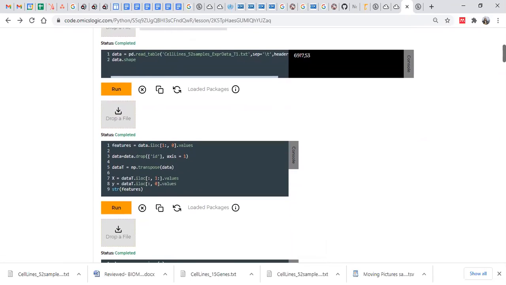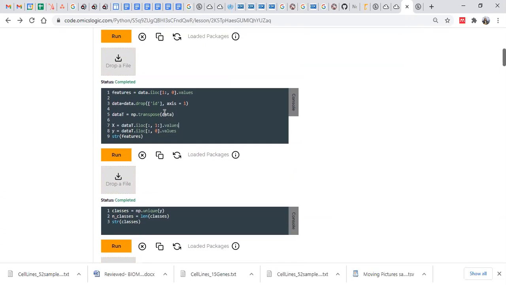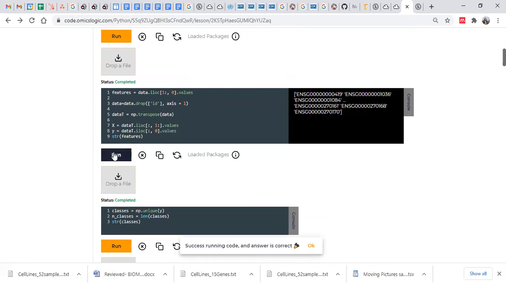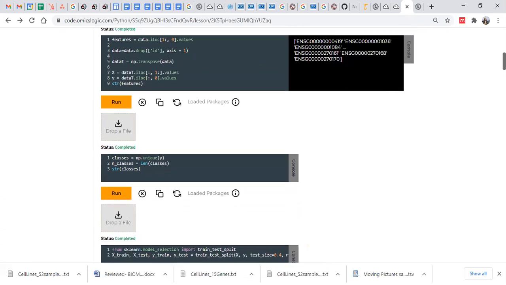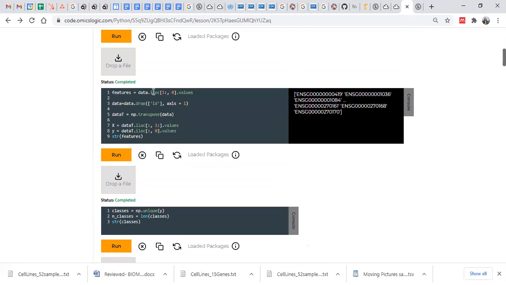In the next step, we are considering all the features. We take those values, drop the ID column, transpose the data, and define the X and Y axes. Here we call all the features together. We extract all the features because they are in our first column, so we are taking that.